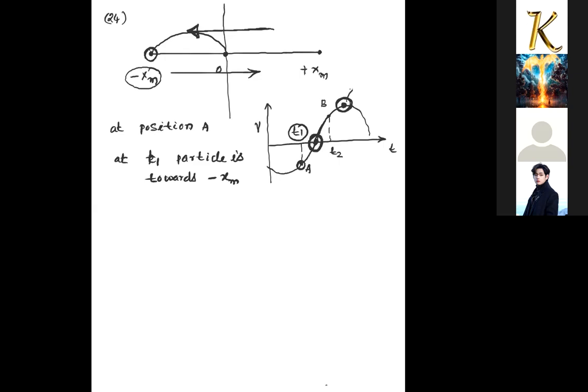At the origin, maximum velocity will be there, and it has not reached that yet. So at time t2, you can easily understand that the particle is in between minus xm to zero, still not reached the origin. So check that. And next doubt.